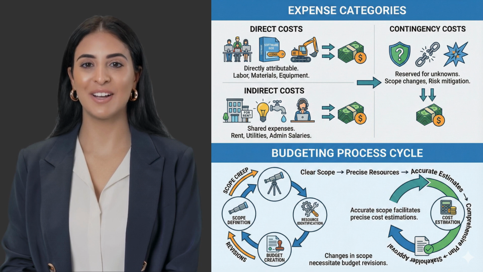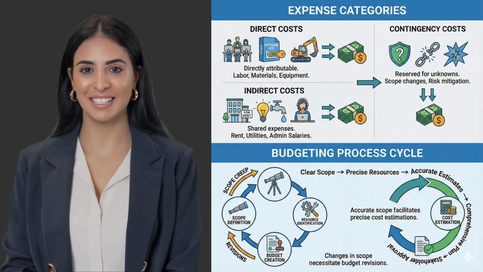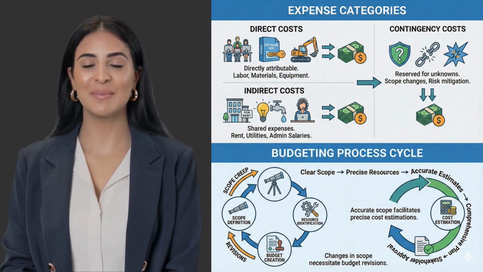First, we have direct costs. These are expenses directly attributable to project activities, such as team labor, specific materials like software licenses, and equipment rentals exclusively for the project. Second, we have indirect costs.